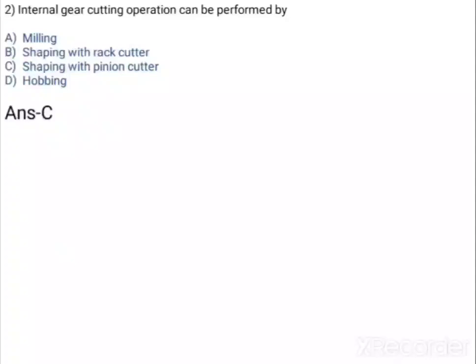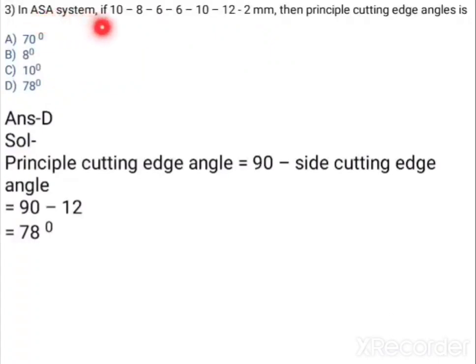Now next question: internal gear cutting operation can be performed by. So first of all I am going to tell you what is internal gear cutting operation, and it is done with shaping with a pinion cutter only. So C option is correct. Internal gears are manufactured by gear broaching and shaping with pinion cutter only. Whereas we can say shaping with a pinion cutter is used for both external and internal gears. Okay, so the correct option is nothing but shaping with a pinion cutter. C option is correct.